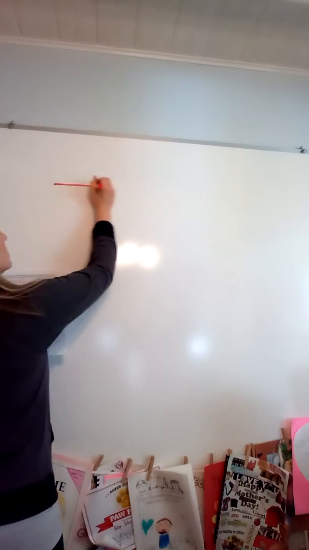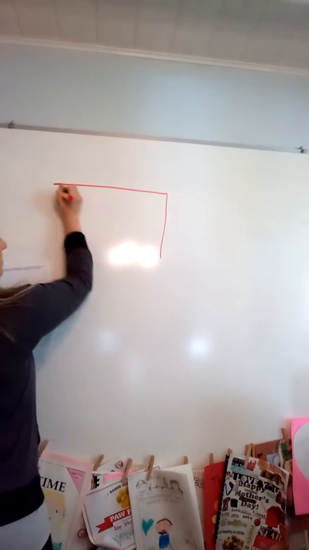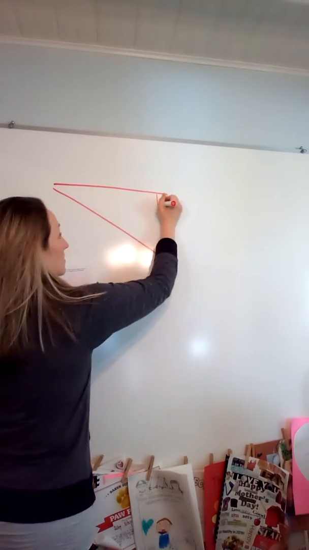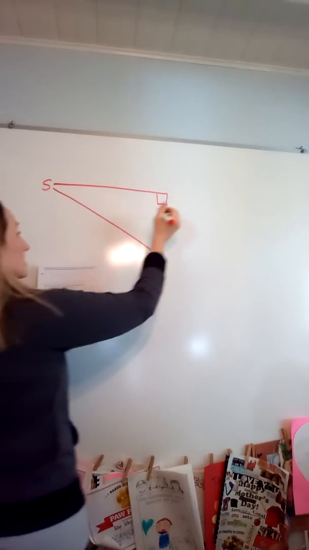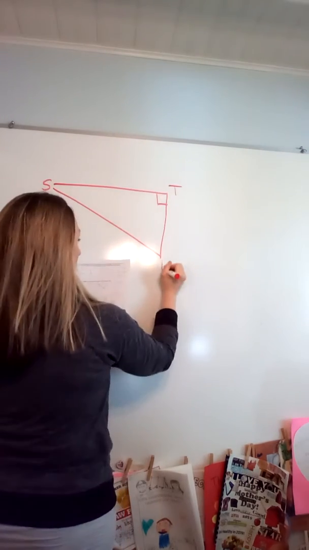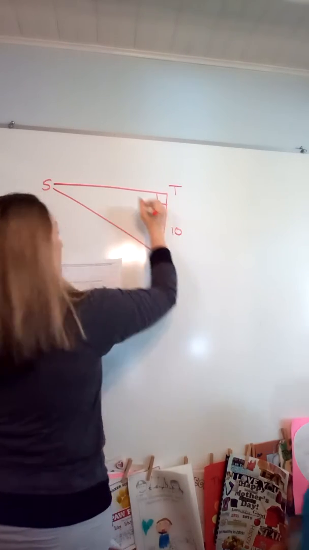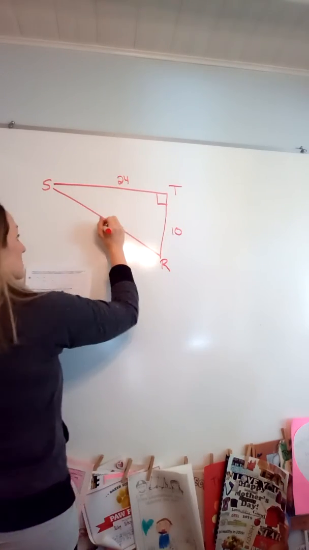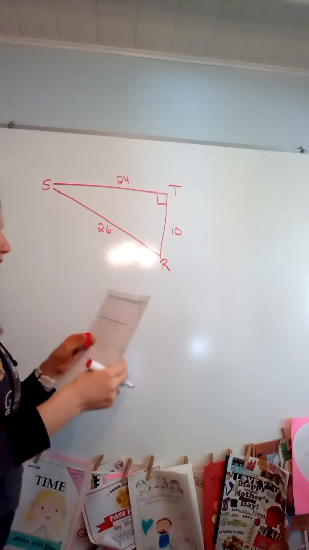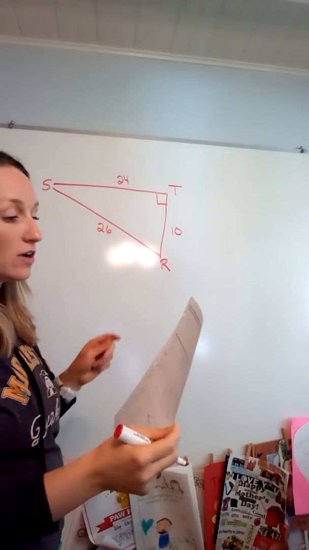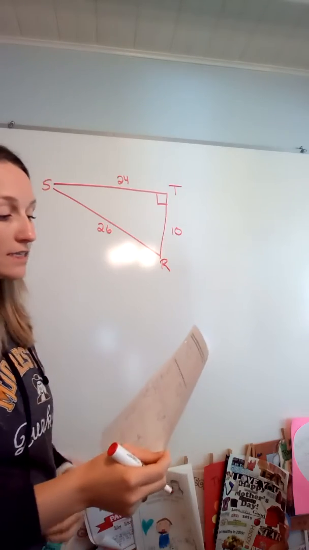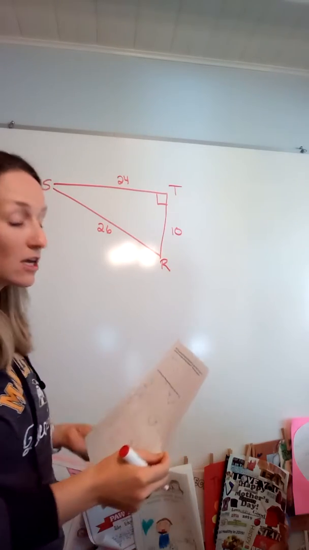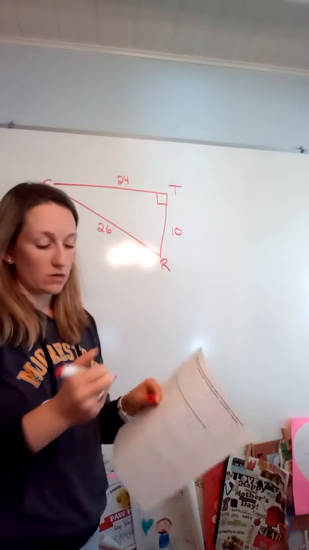Okay, so the very first problem, we have this triangle. That picture is much better. So we have triangle STR with sides 10, 24, and 26. And the directions ask you to find the sine, cosine, and tangent of both acute angles, and leave your answer in both simplified fraction form and in decimal form rounded to 4 decimal places. So you should have a total of 6 answers, 6 equations, okay?